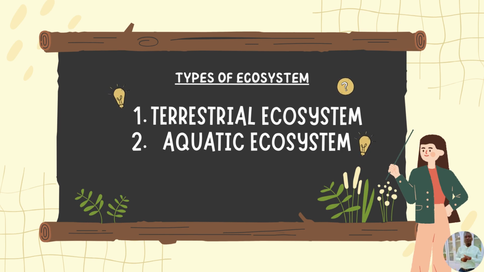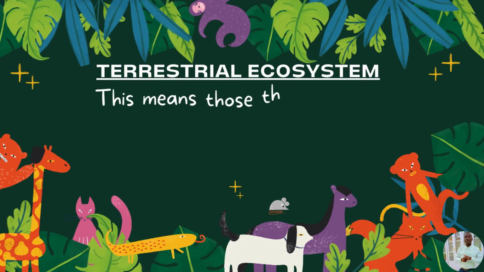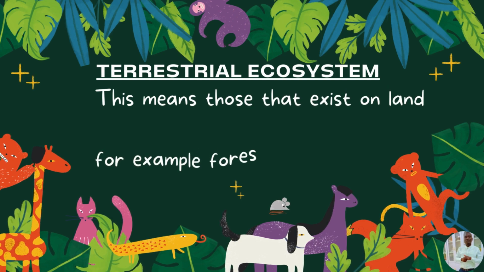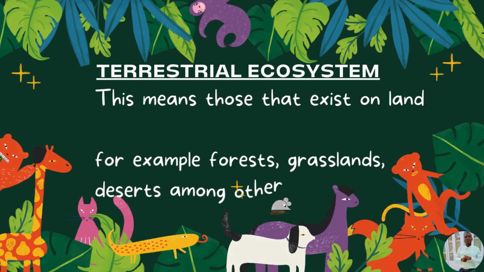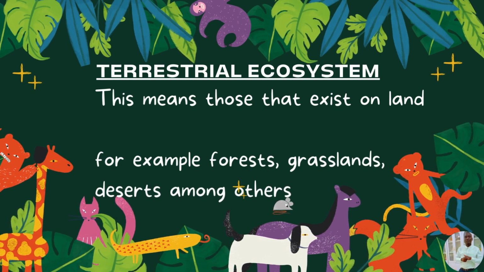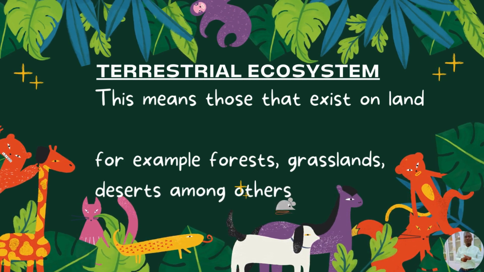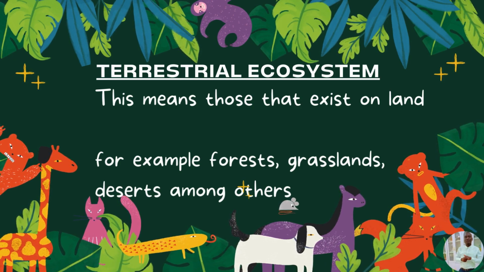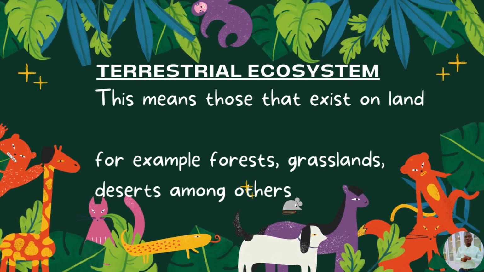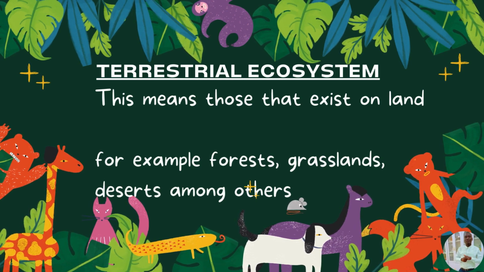That is to say, number one, terrestrial ecosystems, and number two, aquatic ecosystems. Now let's see what terrestrial ecosystems are and what aquatic ecosystems are in details. So now type number one in details, terrestrial ecosystem. This means those ecosystems that exist on land. That is to say, forests, grasslands, deserts, among others.